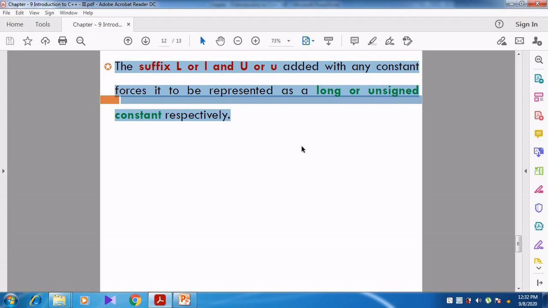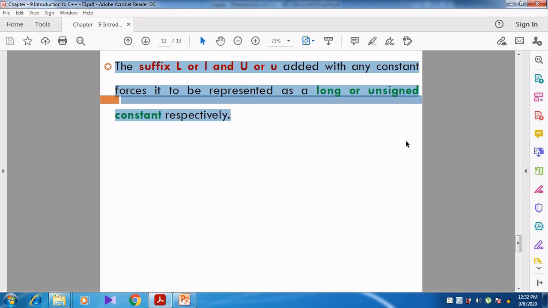That can be used as a suffix. Suffix in the sense you can use it at the end. Why are we using that? It is used to represent that it is a long constant, or an unsigned constant. Can you understand, students? Right.